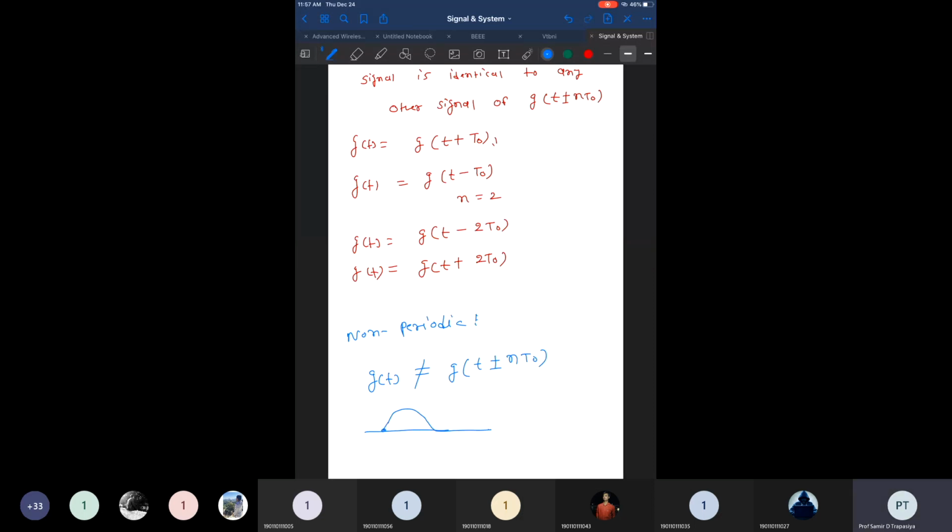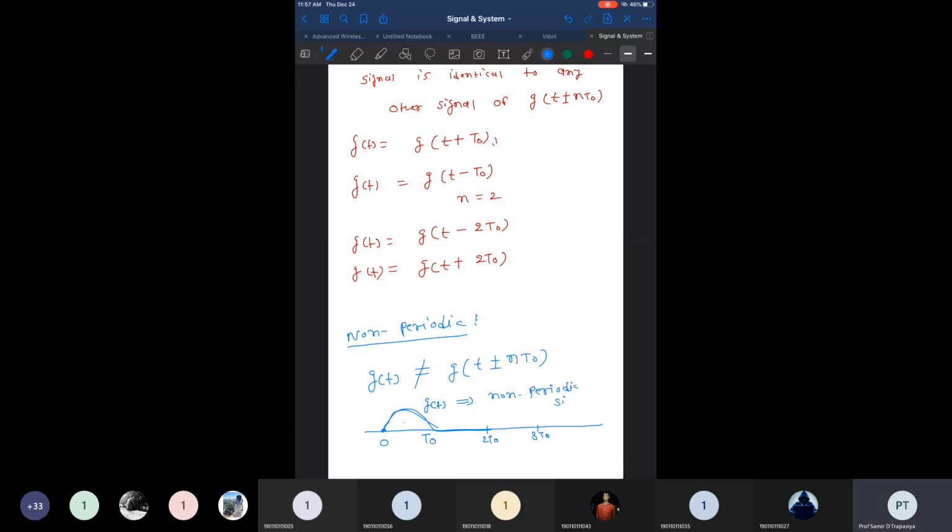For an example, this is a signal, right. Now what happens here? This signal exists between 0 and T0, but after T0 to 2T0, the signal doesn't exist. And if you pick up from 2T0 to 3T0, again the signal doesn't exist. So the signal exists only a single time, not multiple times. It may not repeat itself after some time. So this is an example of a non-periodic signal. Here we can say this g of t is a non-periodic signal.